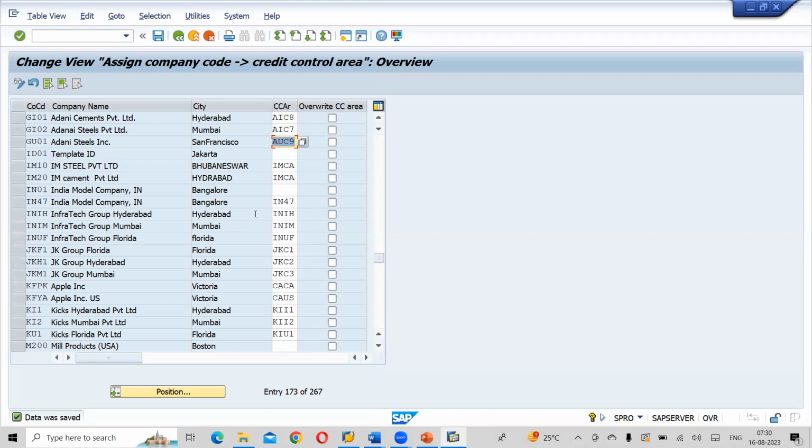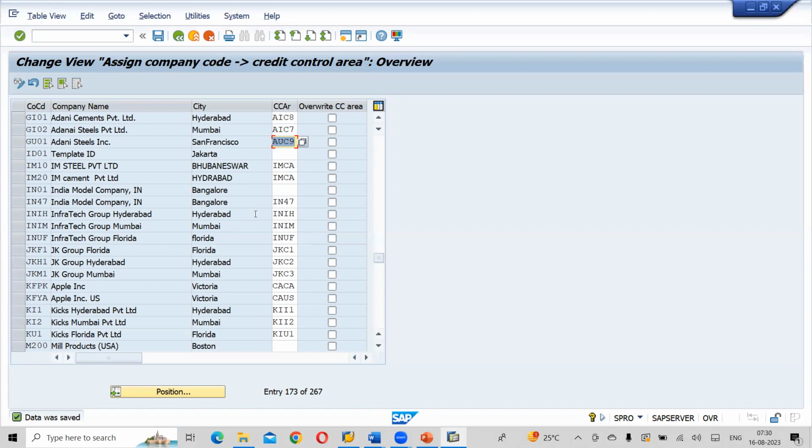From there select assign company code, sorry, assign business area. Assign business area to consolidation business area.